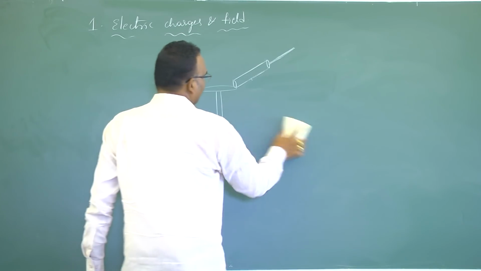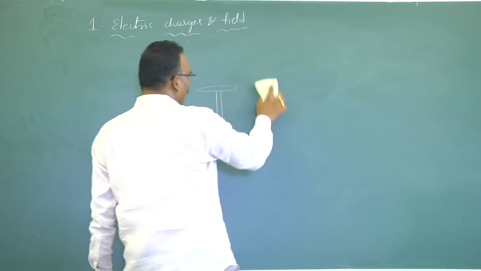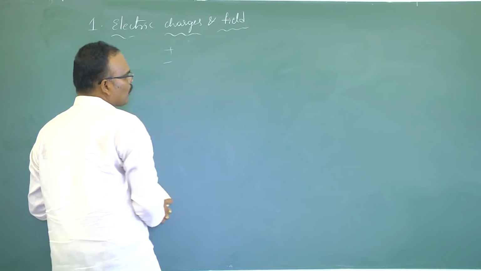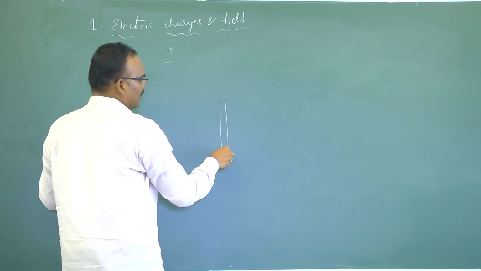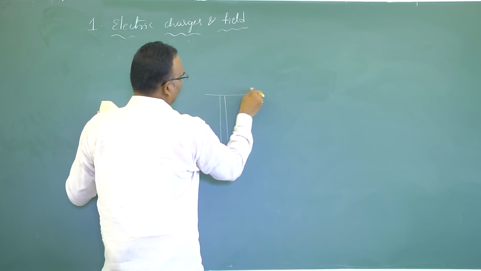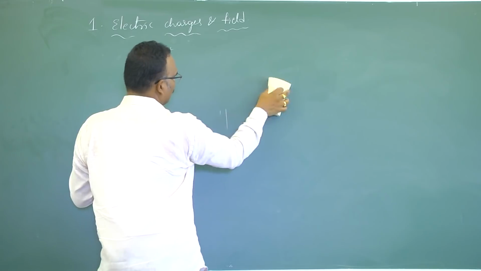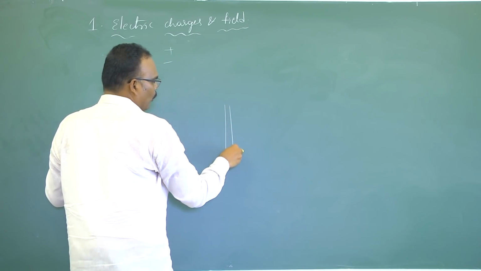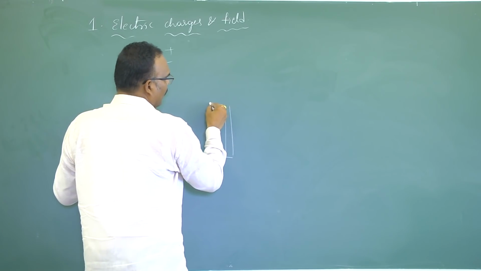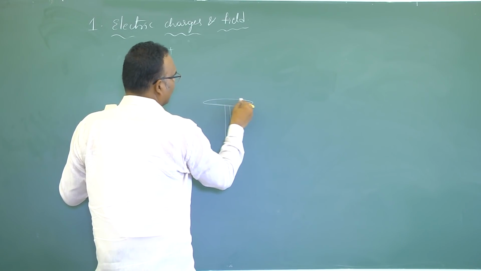Okay, next. By using this gold leaf electroscope, even I can classify the substances. By using this gold leaf electroscope, even I can identify whether the bodies are conductors or insulators.